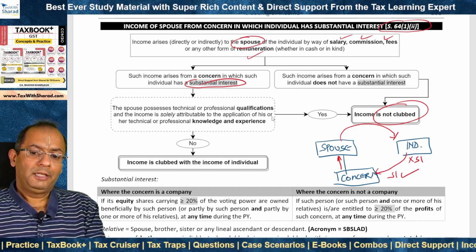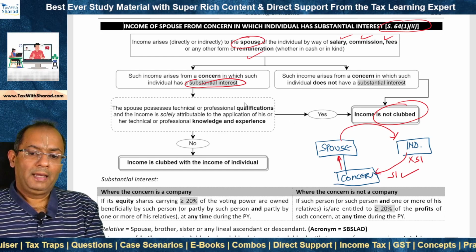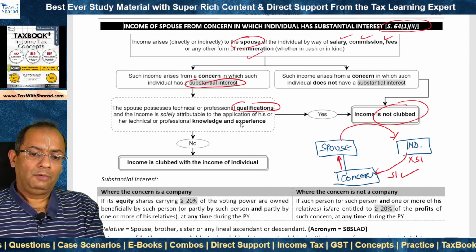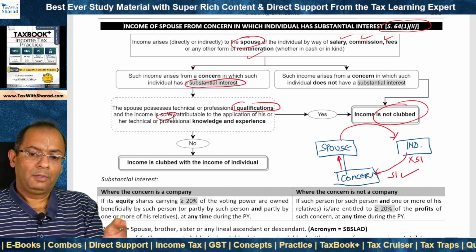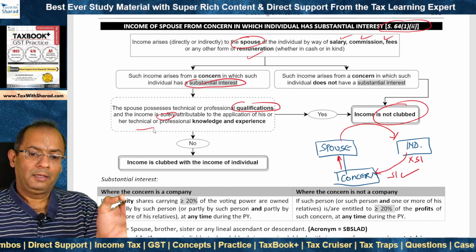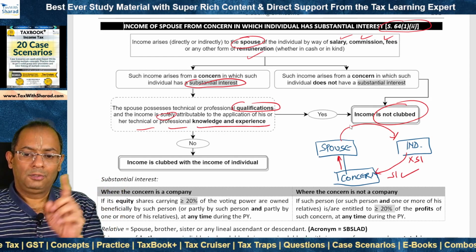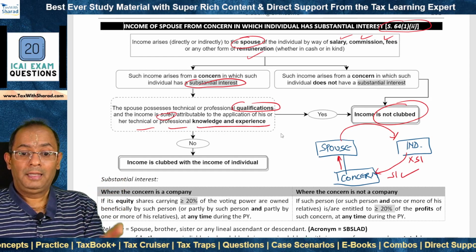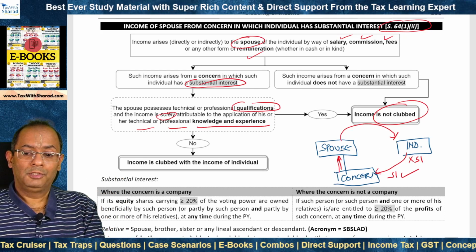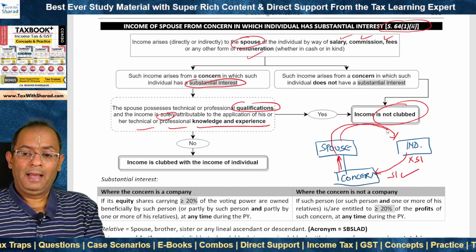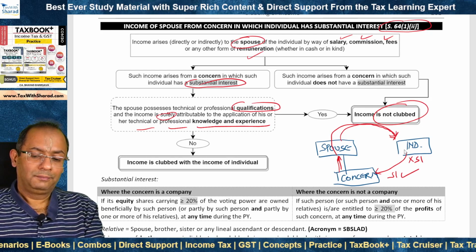But in such case also, clubbing is still not attracted if the spouse has technical or professional qualifications for the job and the income is solely attributable to the application of a technical or professional knowledge and experience. If that be the case, clubbing is not attracted. If that is not the case, then if the individual has substantial interest in the concern, then the income of the spouse is routed back into the income of the individual by way of the clubbing provision.